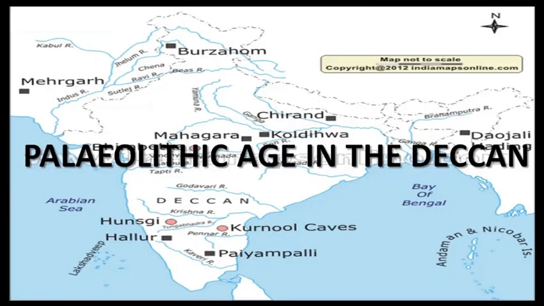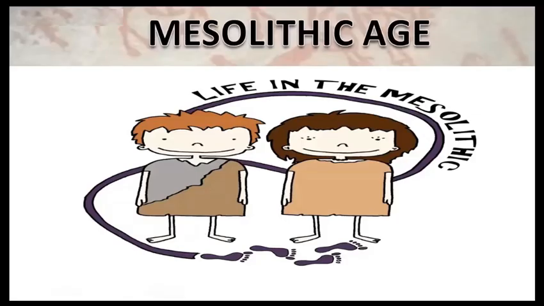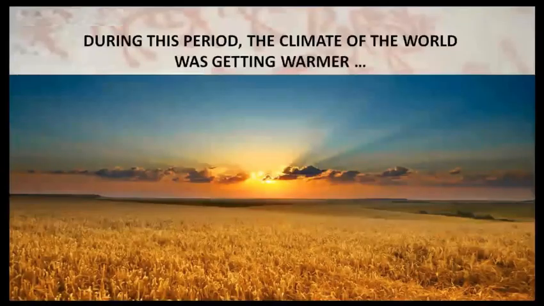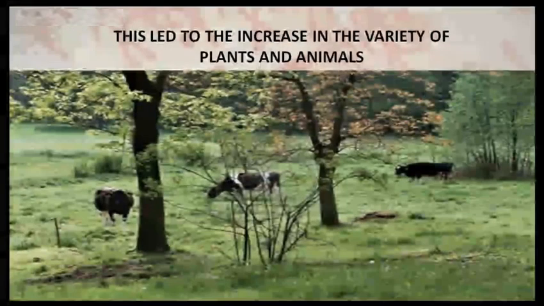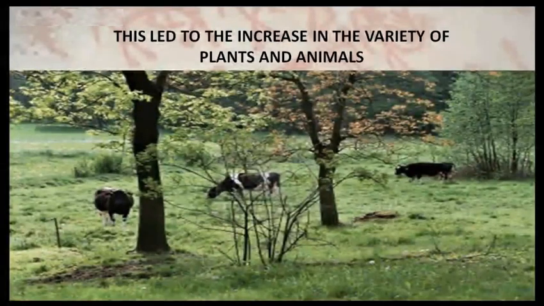Paleolithic remains have been found at many places in the Deccan, such as Pune, Nasik, and Chirki Nivasa in Maharashtra, Hunsgi in Karnataka, and Kurnool in Andhra Pradesh. Mesolithic Age, also called the Middle Stone Age, brought about a change in the lifestyle of Paleolithic period. During this period, the climate of the world was getting warmer, which led to an increase in the variety of plants and animals. Hunting and gathering food became easier and human survival rate increased.